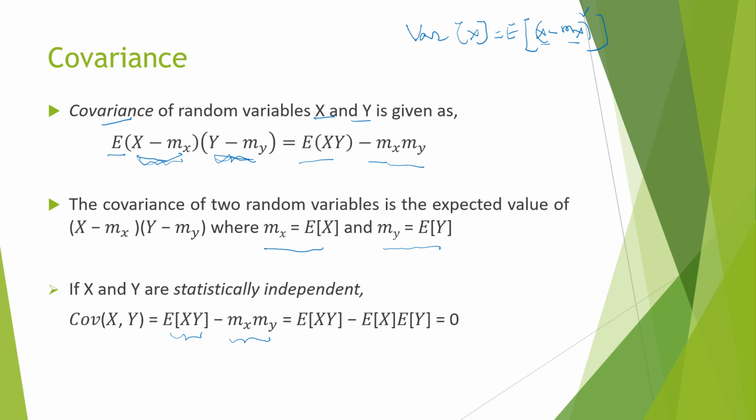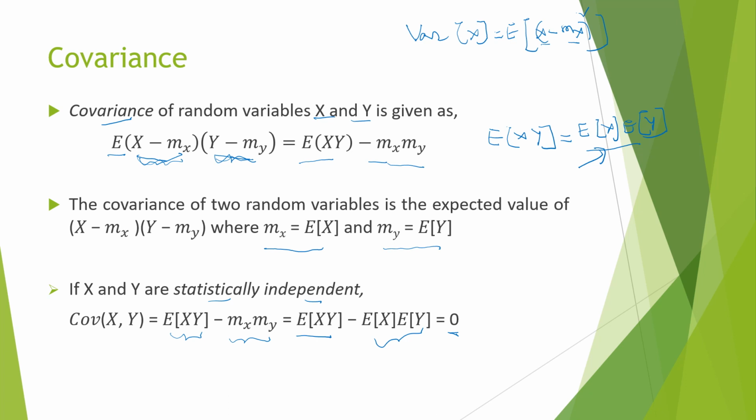If x and y are statistically independent, then we know E[XY] is equal to E[X] into E[Y]. Substituting this in the place of E[XY], this reduces to 0. So if the random variables x and y are statistically independent, then covariance of xy is equal to 0.